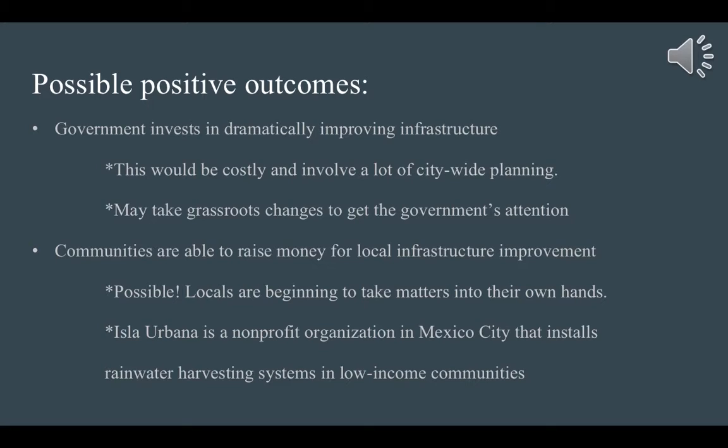The big thing about this is that it's actually possible and it's starting to happen. Locals are beginning to take matters into their own hands. For example, Isla Urbana is a nonprofit organization in Mexico City that is installing rainwater harvesting systems in low-income communities. Things like this are happening all over the city on a small scale. This is definitely something that could make a big difference for people in their daily lives, improving the water quality they have as well as the amount of water they have access to.